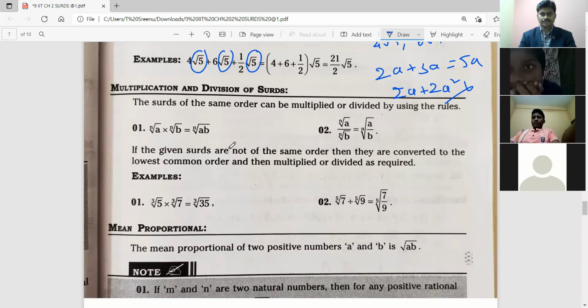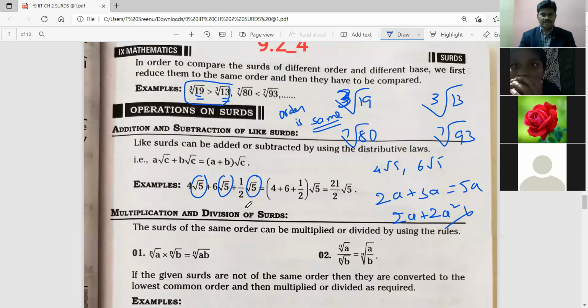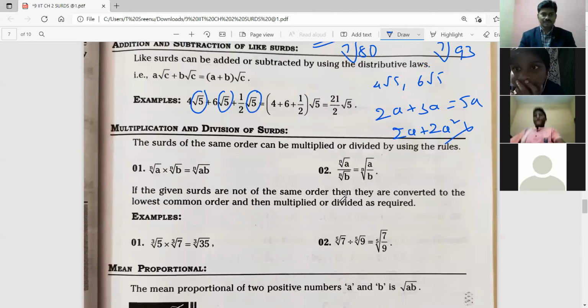Next, if you understand the subtraction of like surds, 4, 6 off is added, 21 by 2.